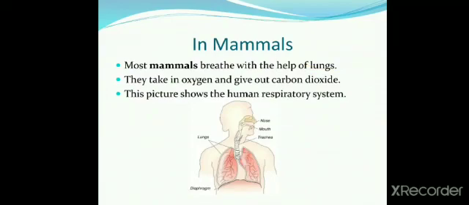How does respiration take place in mammals? Most mammals breathe with the help of lungs. They take in oxygen and give out carbon dioxide. This picture shows the human respiratory system. Humans are mammals.